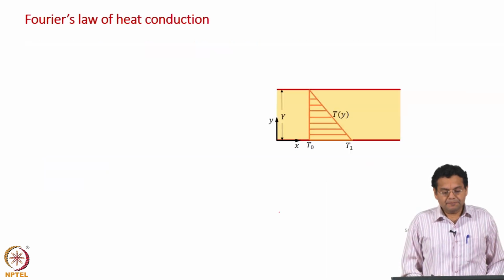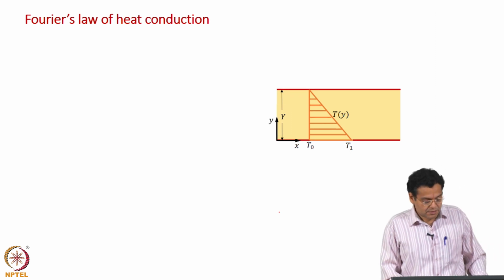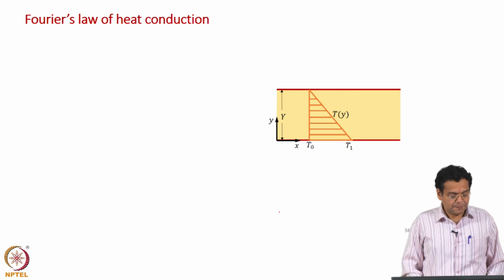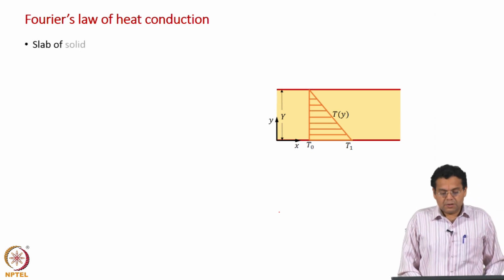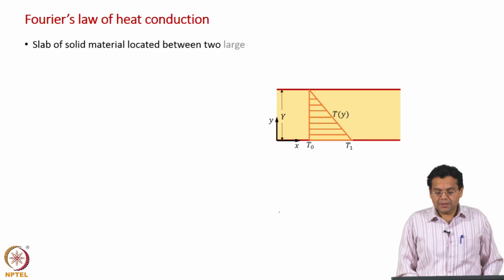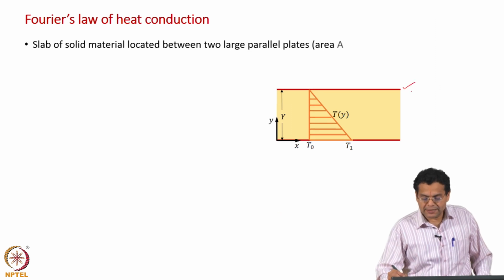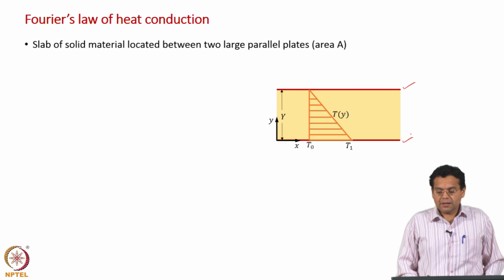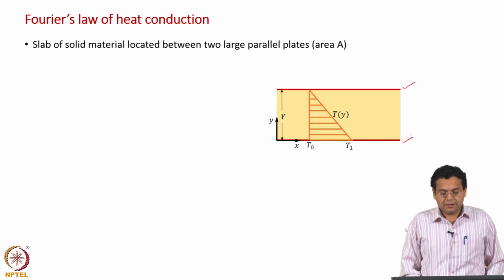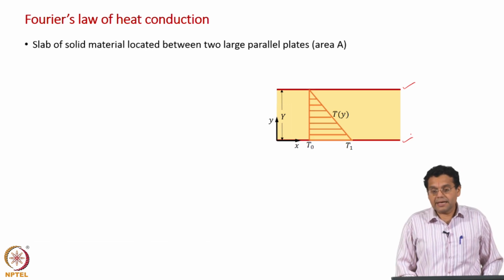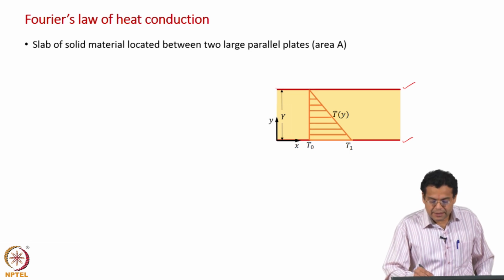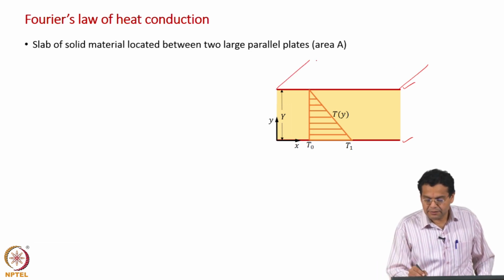So, we will discuss Fourier's law of heat conduction analogous to the discussion we had on Newton's law of viscosity, where we interpreted tau as molecular momentum flux. Now, what we will do is consider two plates, parallel to each other, whose area is A. When I say area, I mean this area.